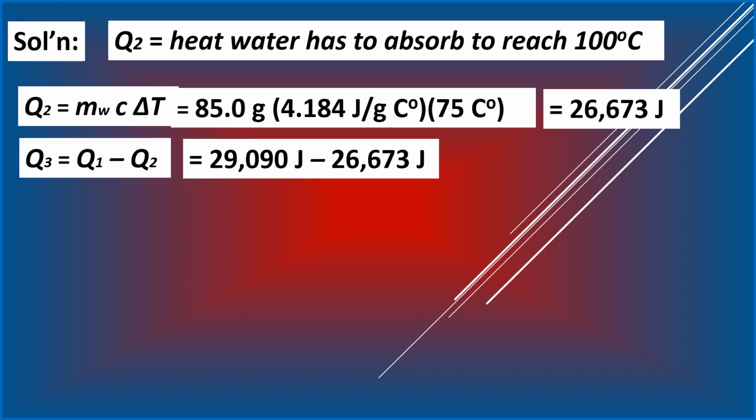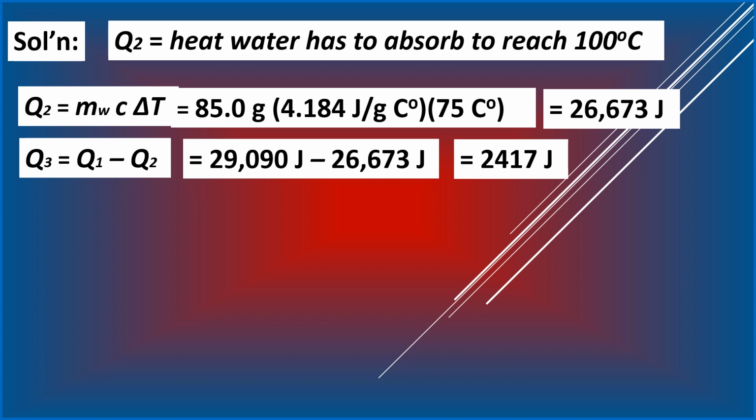This simply means that there is a certain amount of water that is going to vaporize, because there is an excess amount of heat from the amount of heat that is released by the piece of iron, which amounts to 2,417 joules.